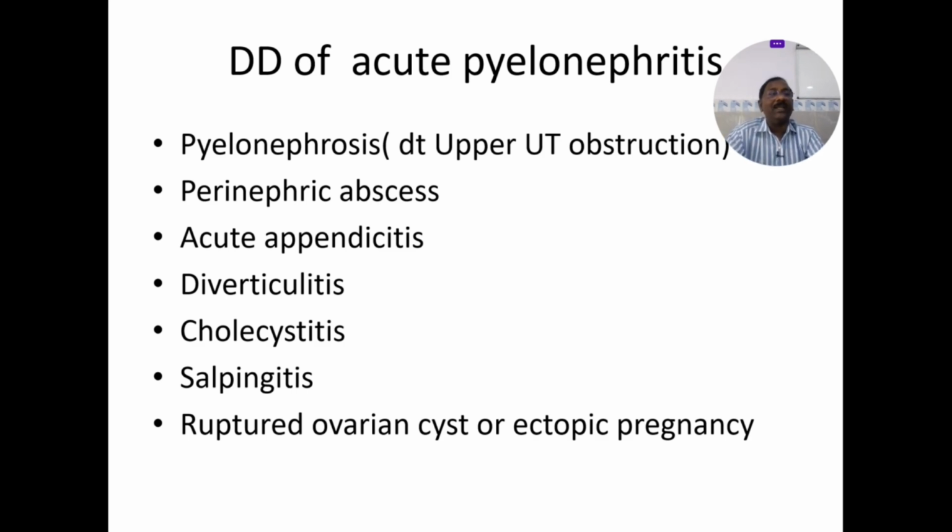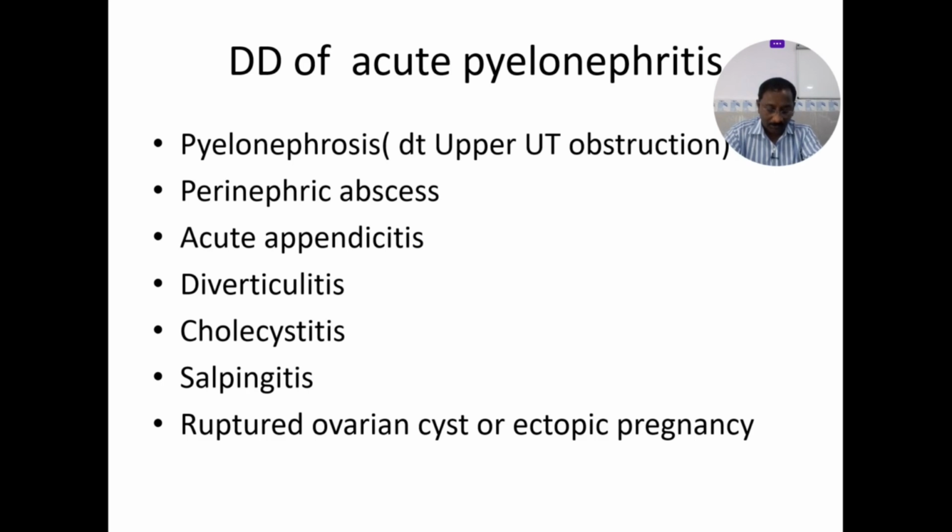Here, what are the common differential diagnoses for your pyelonephritis? Pyonephrosis, perinephric abscesses, acute appendicitis, diverticulitis, cholecystitis, salpingitis, or ruptured ovarian cyst or ectopic pregnancy. Most of these conditions can be easily detected with a good ultrasound examination or CT abdomen. Before you conclude the diagnosis of acute pyelonephritis, you need to rule out these common conditions also.